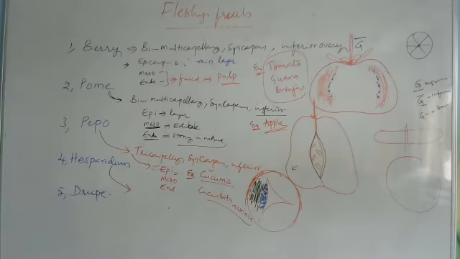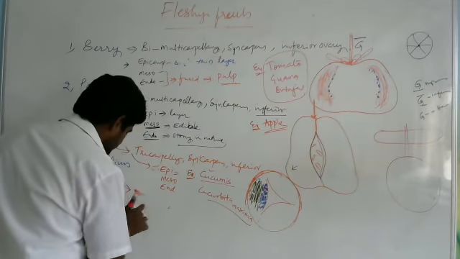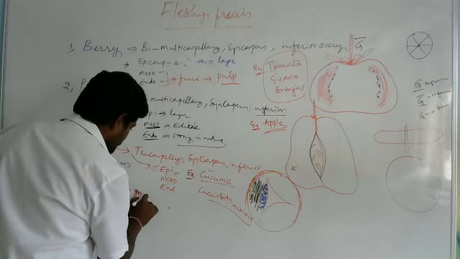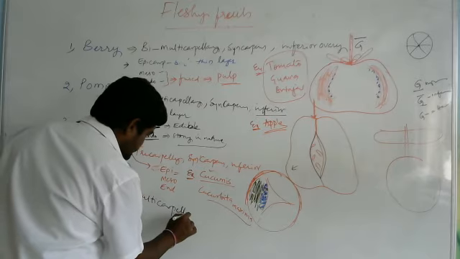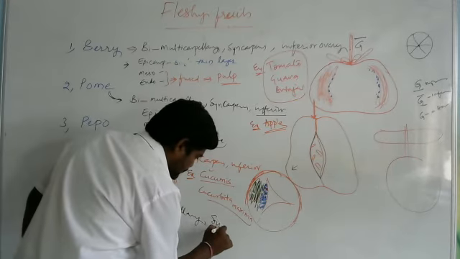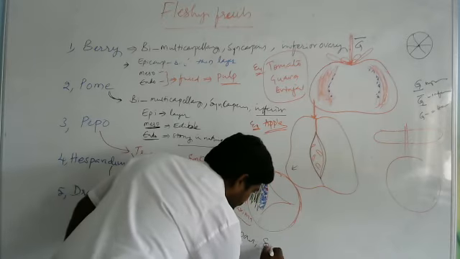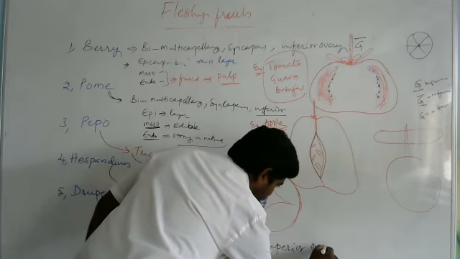Right. Next, the Hesperidium. The fourth one is Hesperidium. It is developed from multicarpellary syncarpous superior ovary. Superior ovary.